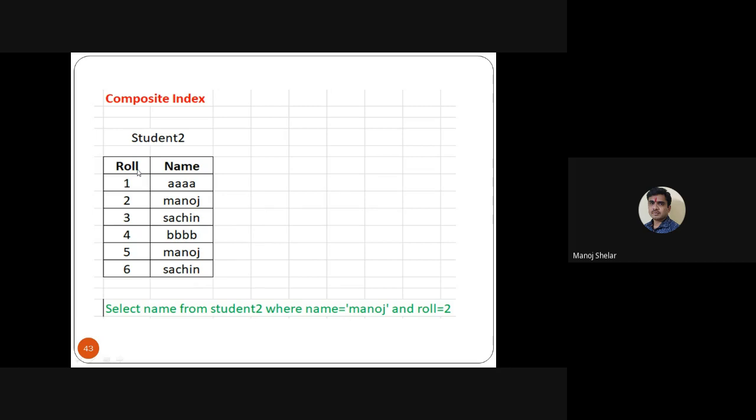But suppose we create a composite index on roll number and name. Here roll number 2 and name Manoj: it checks the first record sequentially, identifies 2 and Manoj, and next 2 and Manoj is not available. So it checks only these 2 records. 3 Sachin, 4 BB, 5 Manoj, 6 Sachin are not checked. If the I2 index is on roll number and name, it checks only 2 records of this table. This is the composite index.